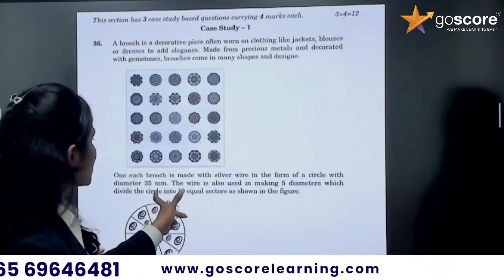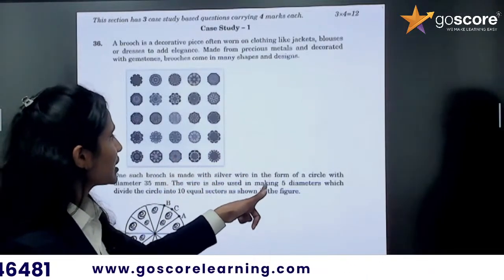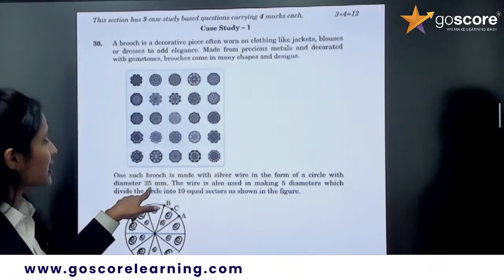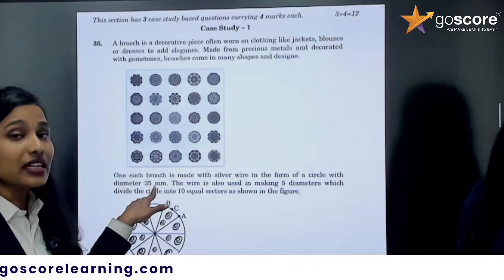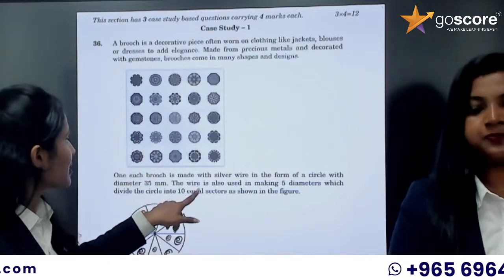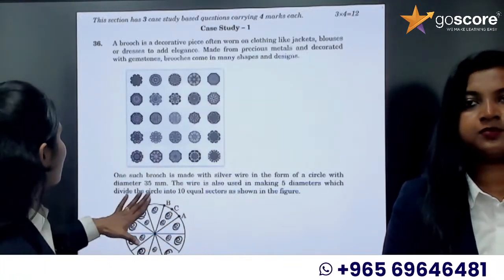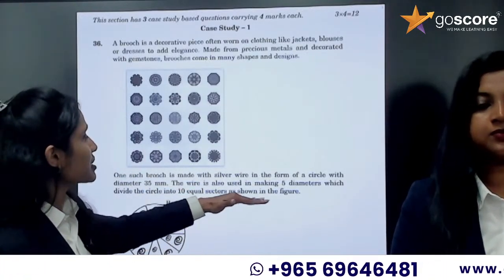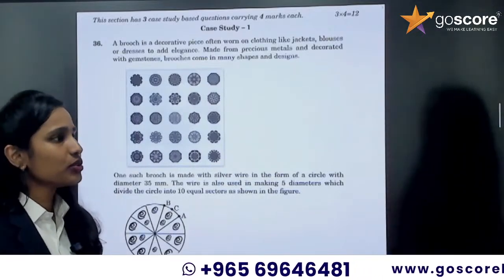Now one such brooch is made with silver wire in the form of a circle with diameter 35 millimeter. Take note of the unit, 35 millimeter. The wire is also used in making 5 diameters which divide the circle into 10 equal sectors as shown in the figure.